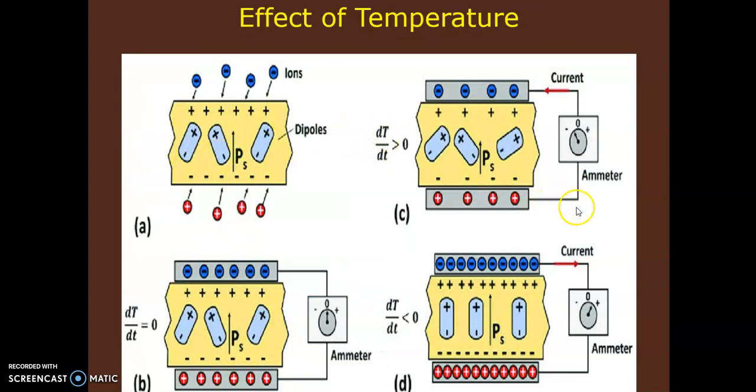So here the effect of temperature is shown pictorially. You can see how the dipoles are there, positive negative displacement is there, and then electric field. All these positive charges of the dipole moments are in this direction. So here the positive plate is shown, and here negative. And when you give electric field, then what will happen?